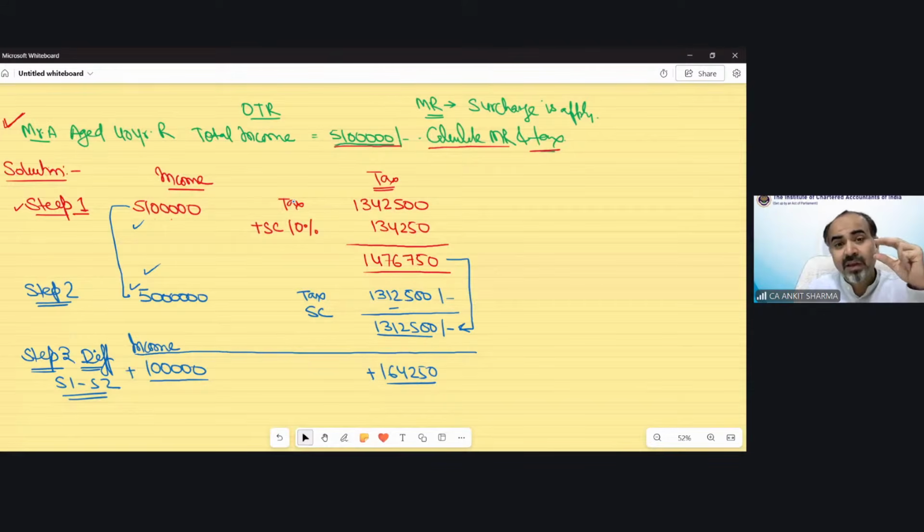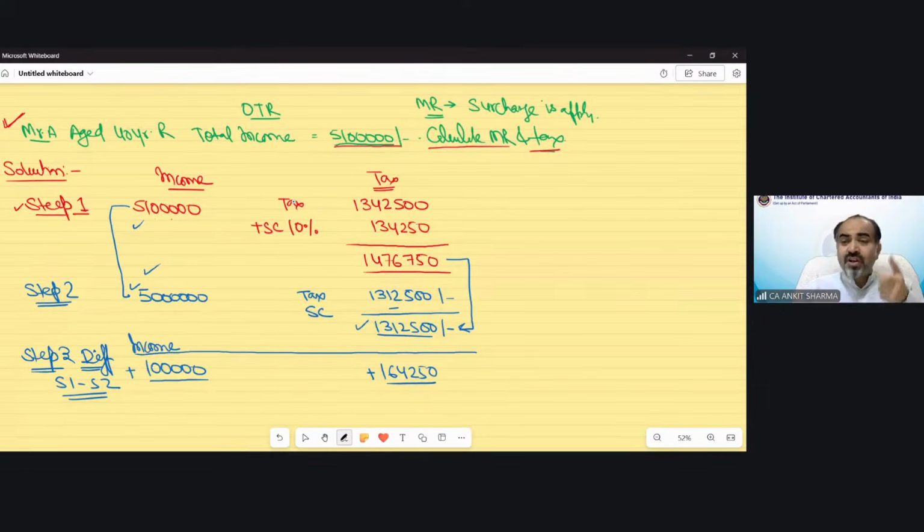When my income increased by only 1 lakh rupees, my tax increased by 1,64,250. Now apply this condition upon yourself. Suppose you earned 50 lakh rupees in the previous year. Then you need to pay tax of 13,12,500. And now suppose you earn 51 lakh instead of 50 lakh.